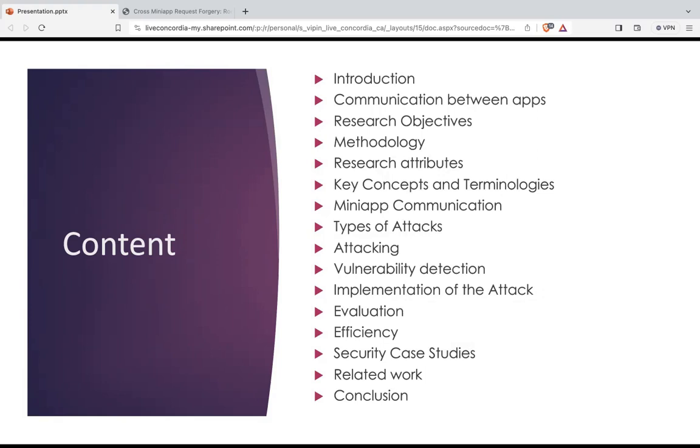Then we'll talk about mini app communication and the types of attack. And obviously we'll be talking about how we are going to attack. Then we'll go further to vulnerability detection and implementation of the attack. Further, we'll move on to evaluation, the efficiency, and the security case studies. Then I'll be telling you about the related work and the conclusion.